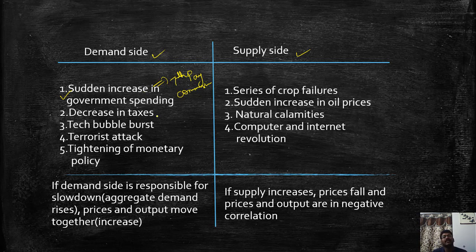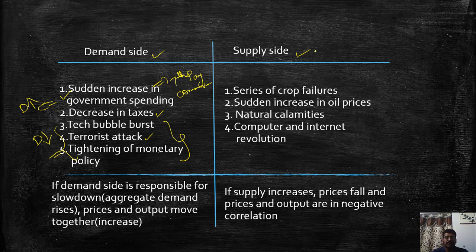The same way, if the taxes are decreased, the people will have higher disposable income, and again the demand will increase. In the first two cases, demand increases. In these cases, demand decreases. Why? Because if there is any terrorist attack, the people will have low confidence and there will be low demand and the economy will slow down.